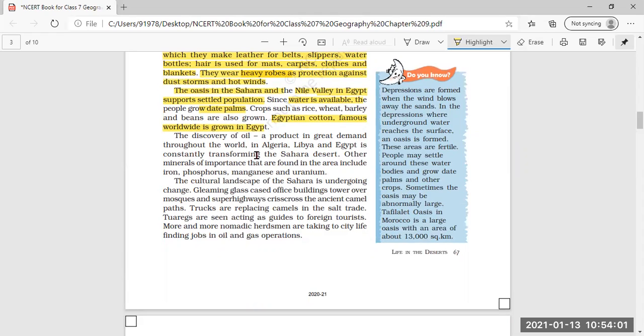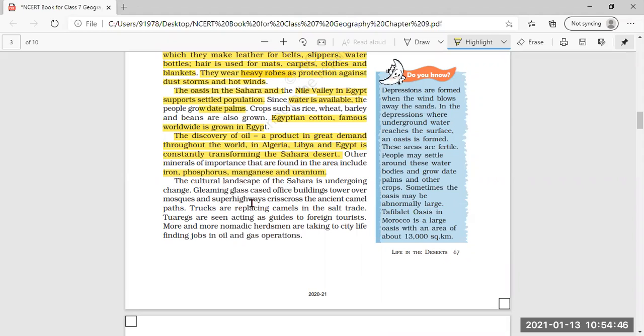Now, the discovery of oil, a product in great demand throughout the world, in Algeria, Libya, and Egypt, is constantly transforming the Sahara Desert. That means the discovery of oil has been changing the life of the people of the Sahara Desert. Other minerals of importance found in the area include iron, phosphorus, manganese, and uranium. That means other minerals apart from oil are also found in the Sahara Desert.